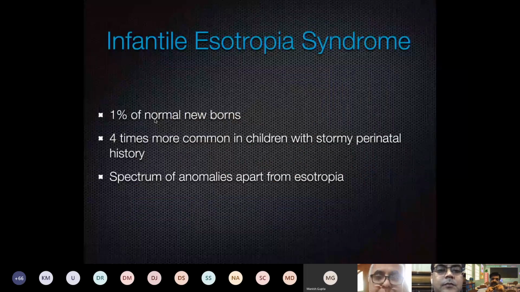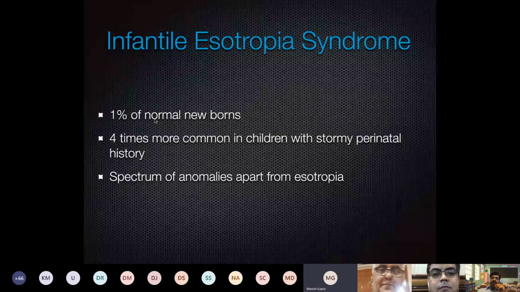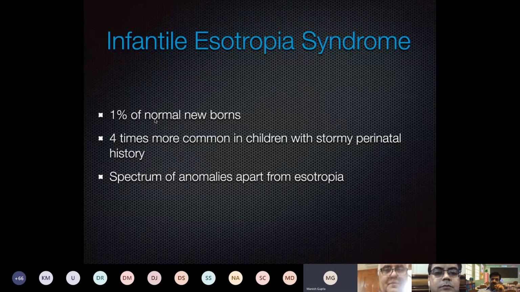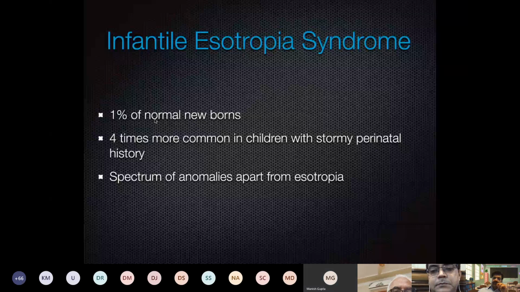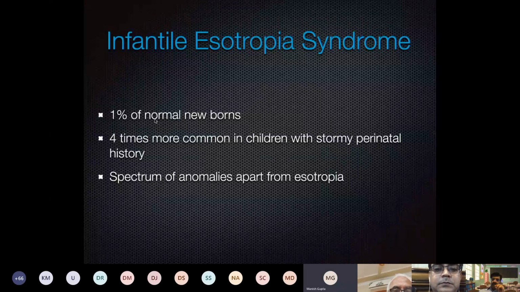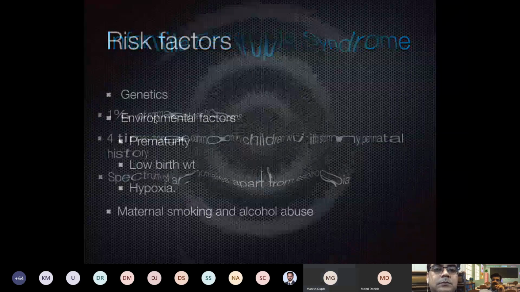Incidence, as you can see here, I don't have the reference for this, but it is 1% of normal newborns. It is 4 times more common in children with stormy neonatal history. As we did in the squint evaluation yesterday, stormy neonatal or perinatal history is very important for any examination of the eye of a child, and it can present as squint, and many times they have a pale optic disc, and it has a spectrum of anomalies apart from esotropia.